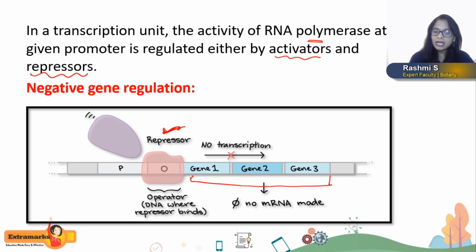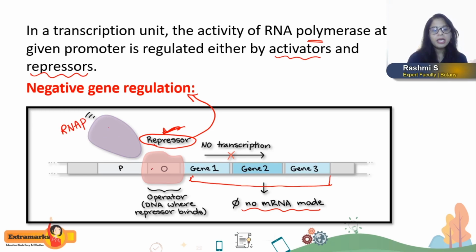But the genes are now unable to produce the mRNA molecule, no mRNA synthesis, because the operator is occupied by the repressor protein. Such gene regulation which occurs by binding of repressor is called negative gene regulation. Since the operator is bound with the repressor, look at here, the RNA polymerase enzyme cannot bind to the operator gene.